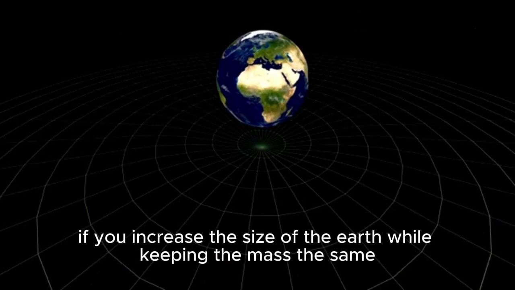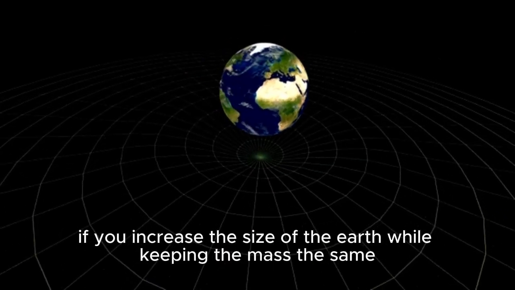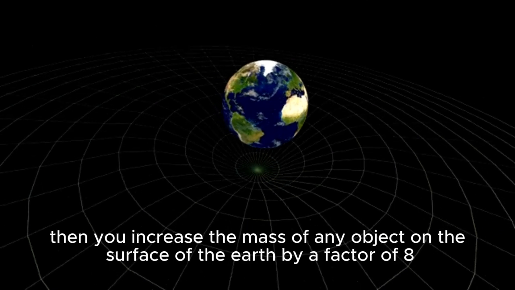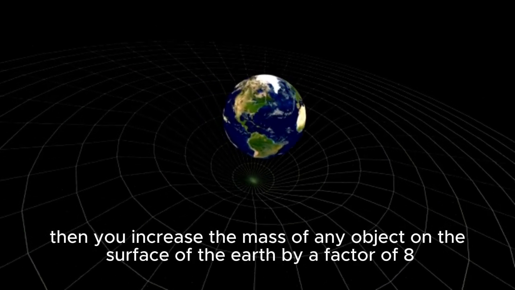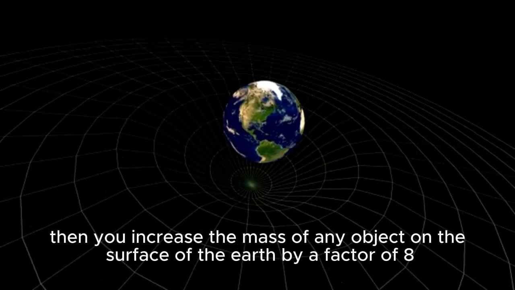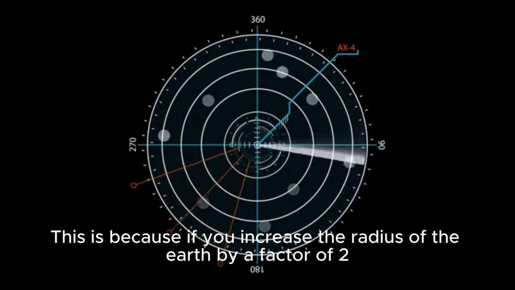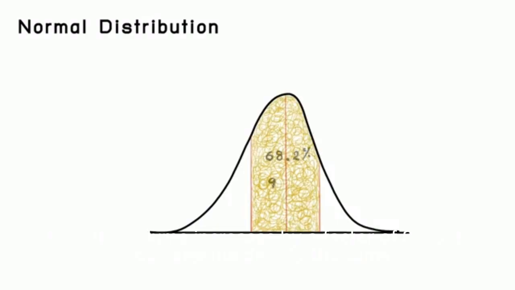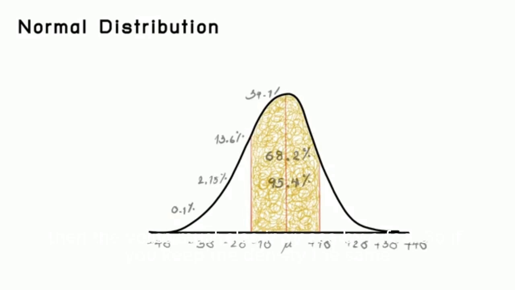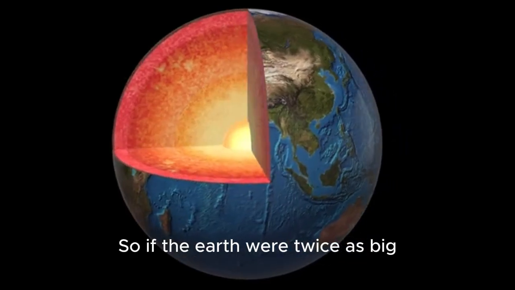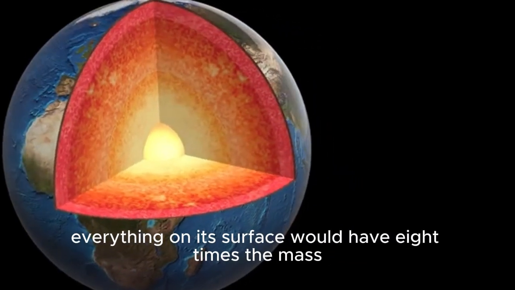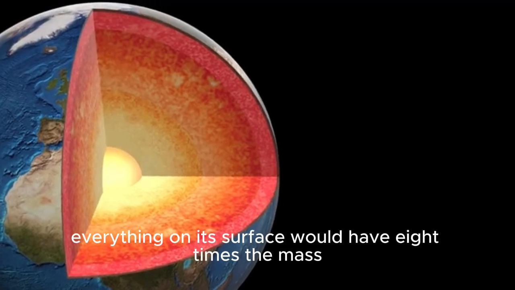But there's another way to look at it. You see, if you increase the size of the Earth while keeping the mass the same, then you increase the mass of any object on the surface of the Earth by a factor of 8. This is because if you increase the radius of the Earth by a factor of 2, then the volume increases by a factor of 8. So if you keep the density the same, then the mass must also increase by a factor of 8. So if the Earth were twice as big, everything on its surface would have 8 times the mass.